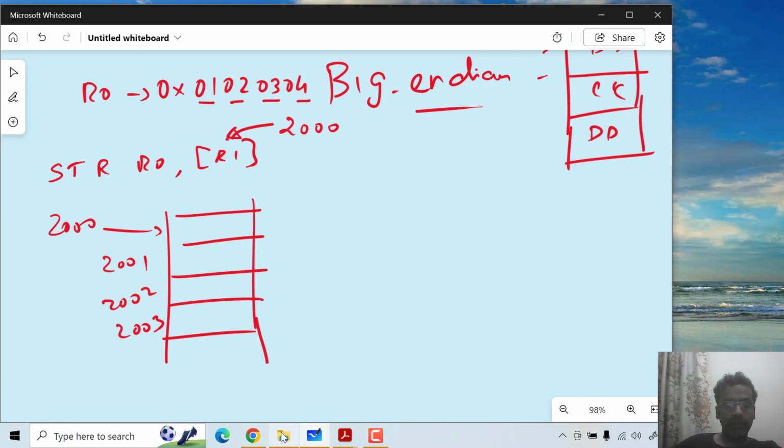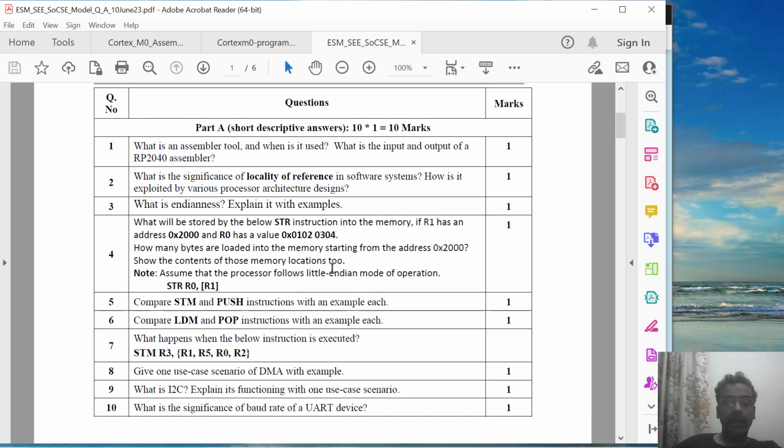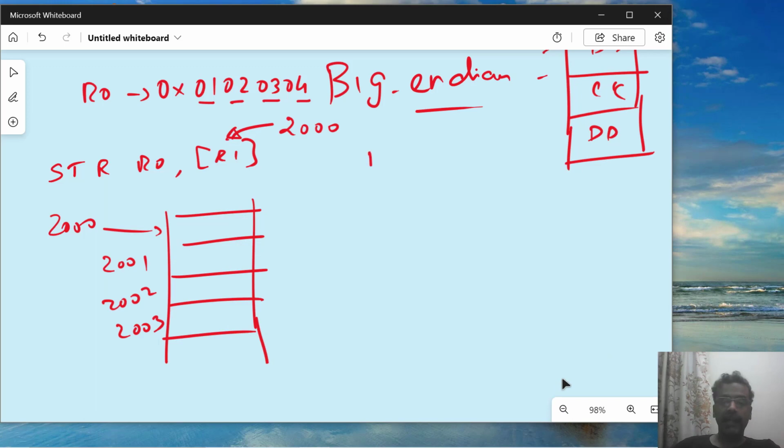Now what am I saying? Is it a little endian machine or a big endian machine? You have to be very careful about what endian mode of operation is being mentioned in the question. It's a little endian. So that means the LSB comes at the start. So I start storing it starting from the LS byte.